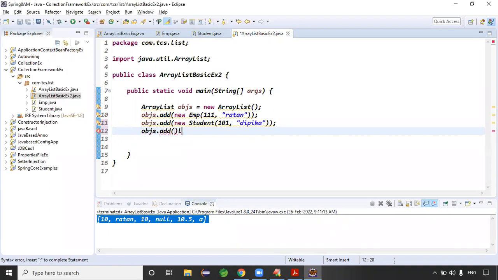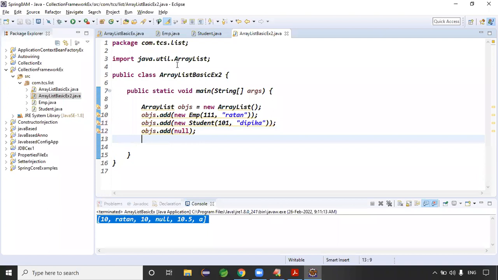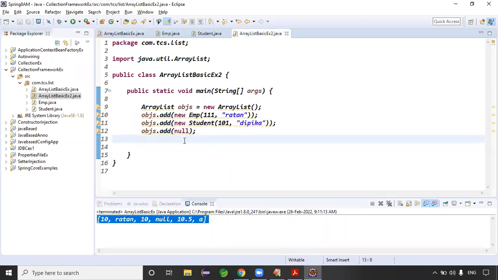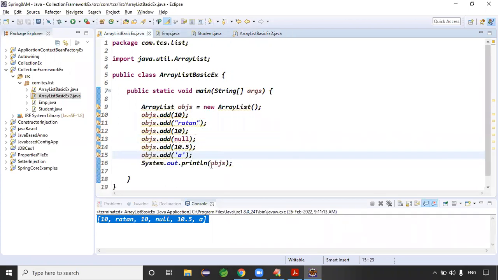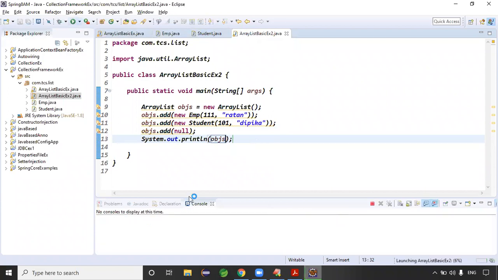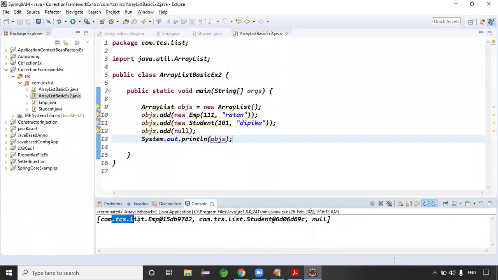Okay, good. So here you can also add null values. It's fine, guys, because I want to read the data. See, previously we had normal primitive data, like normal integer wrapper objects, so when I print the objs, the values print directly. It's not a problem. But here we have object data: employee objects and student objects, right? When you print the objs and run this code, we get objects like this.